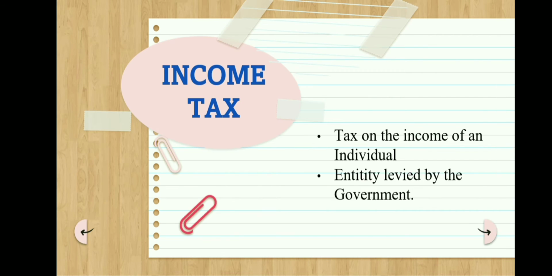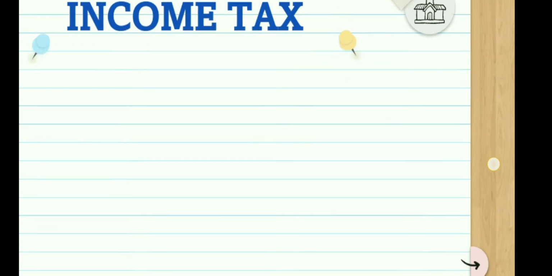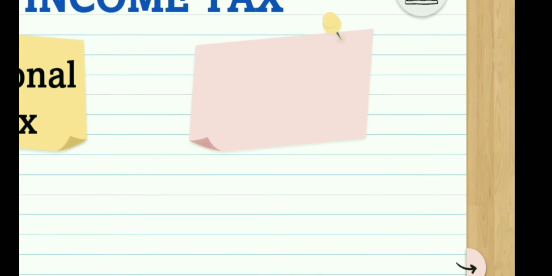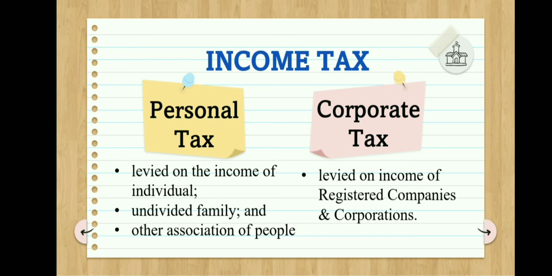Let's now proceed to income tax. It is a tax on the income of an individual or entity levied by the government. Next are the two types of income tax: the personal tax and the corporate tax. Personal tax is levied on the income of an individual or entity and also other associations of people. It is also called personal income tax. Corporate tax is levied on the income of registered companies and corporations. It is imposed on the net income of the company.